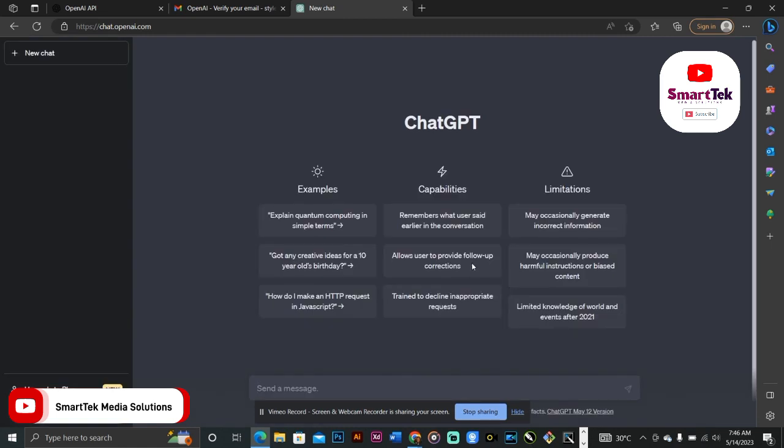Now this is not the paid version, but it can still do so much. It can still do almost everything. So these are the examples, these are the capabilities, and these are the limitations and everything. So this is how you can create your Chat GPT account. That is how to create it.